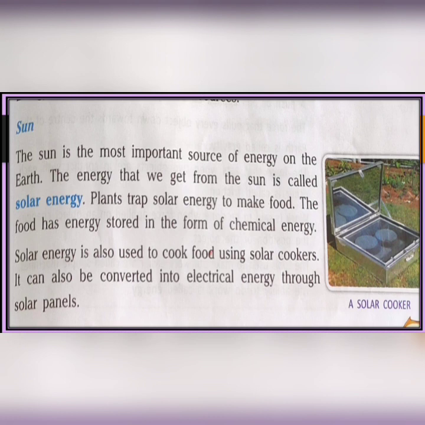During daytime it gets sunlight, okay, and at night we can use that light as a source of light for us. Yes. So the most important source of energy is what? The sun. Okay. And the energy that we get from the sun is called solar energy.